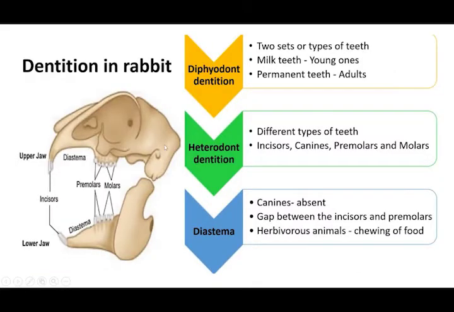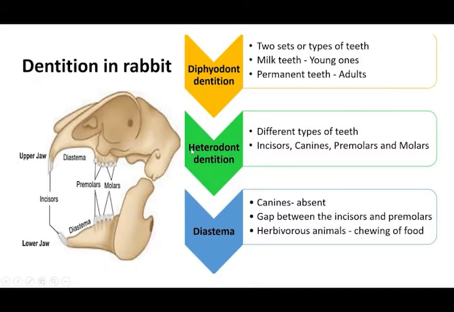And next, let's see the dentition in rabbit. Rabbit has diphyodont dentition. Diphyodont dentition means the word di represents two. There are two sets of teeth. What are the two sets of teeth? Milk teeth and permanent teeth. Milk teeth will be available only for the young ones, and they fall and permanent teeth will grow. It is for the adult. So an adult rabbit will have permanent teeth.